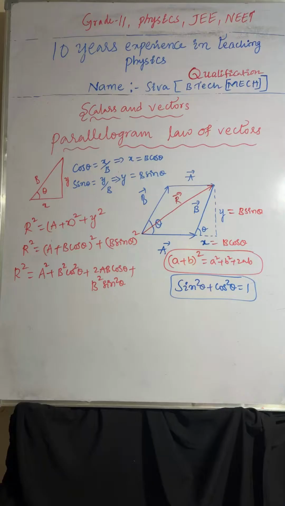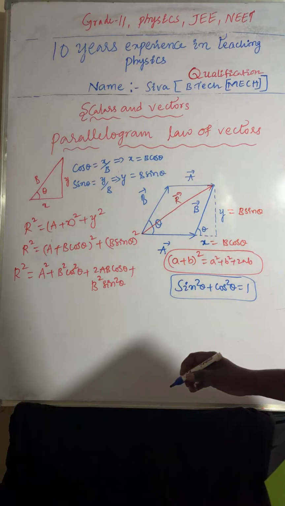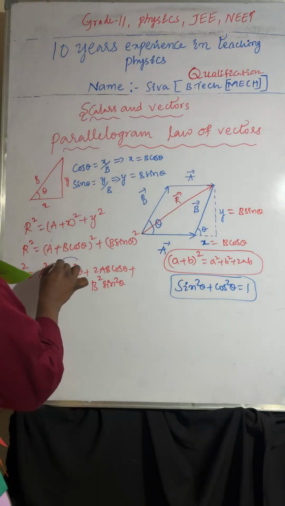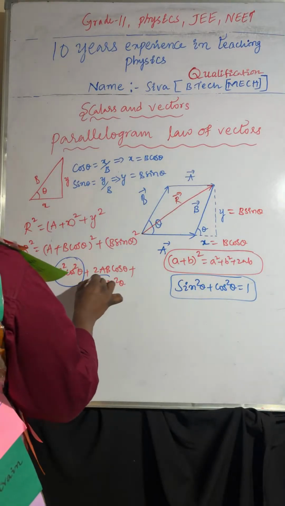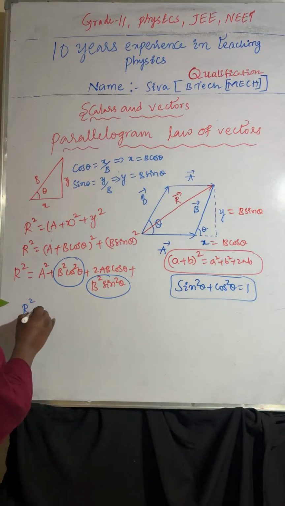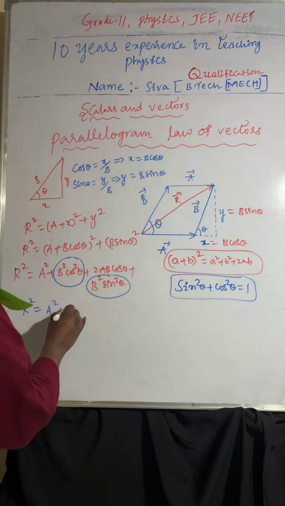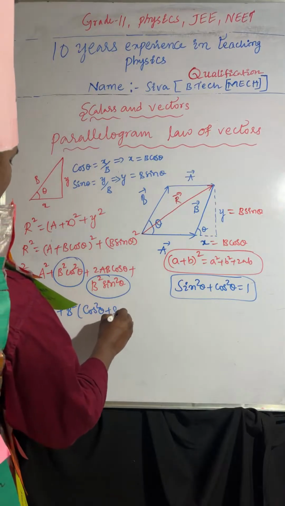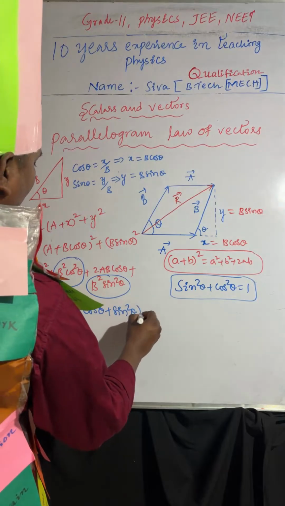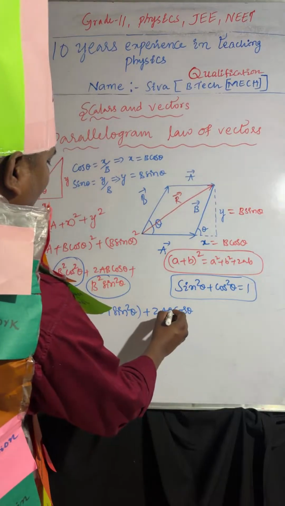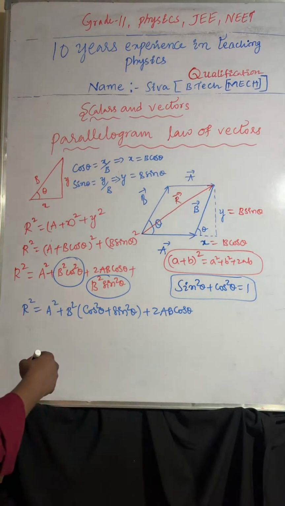So here you can observe, in these two terms we can take r square equal to a square plus b square into cos square theta plus sin square theta, plus 2ab cos theta.